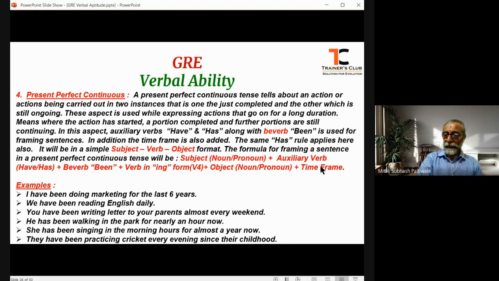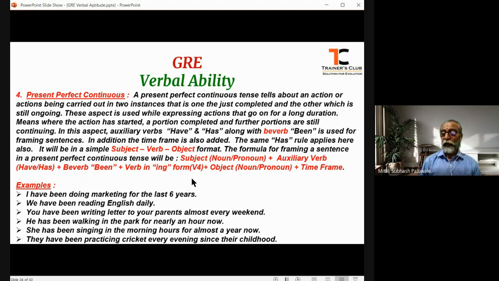Plus the auxiliary verb have or has, sorry my dear friends, have or has plus the be verb. Be verb is been, B-double-E-N, been, plus verb, that is the action verb in V4 form or the ing form, plus the object, that can be either noun or a pronoun.